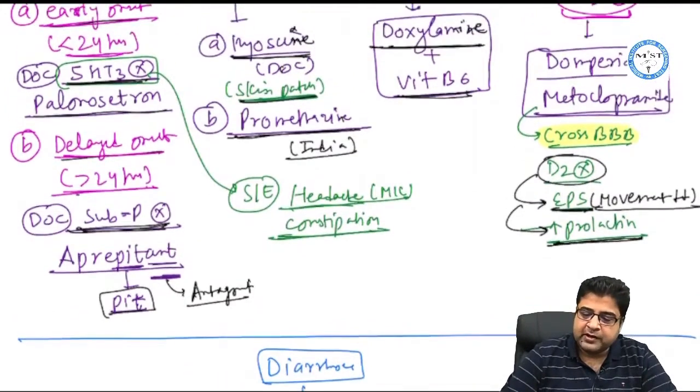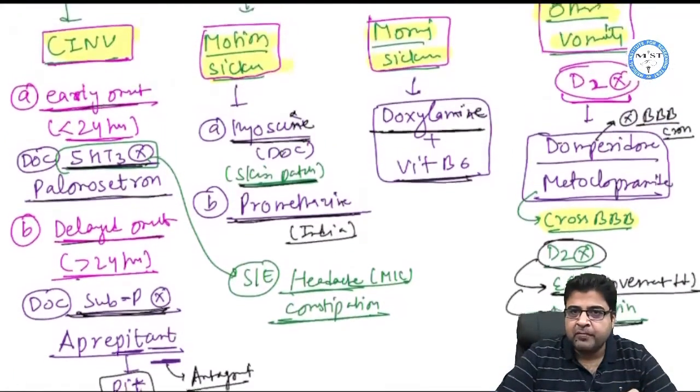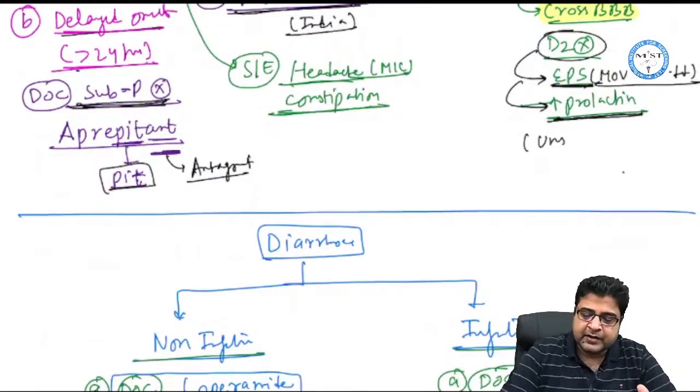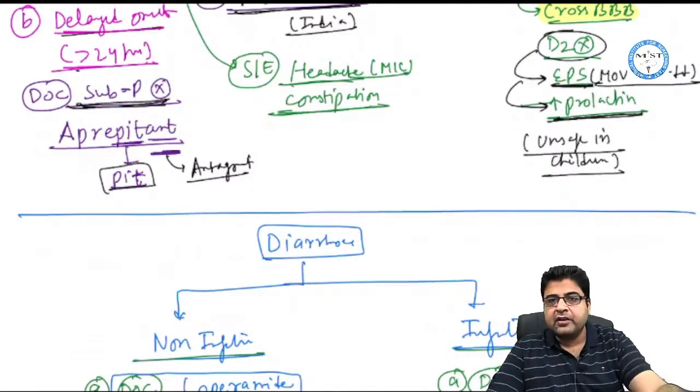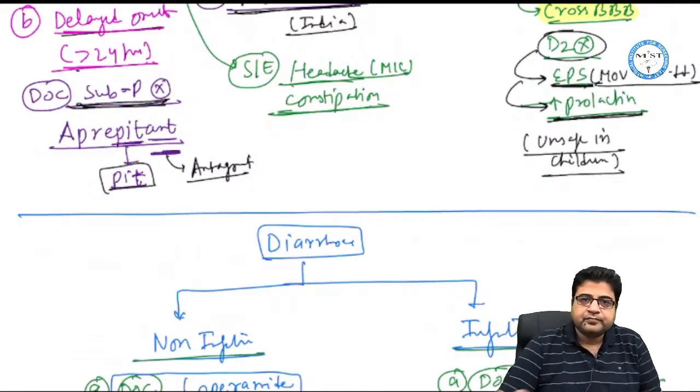But domperidone is a drug which will not cross the blood-brain barrier, so it will not cause this side effect. This side effect is not seen with domperidone but seen with metoclopramide, and because of this reason this medicine is unsafe in children, because in children the blood-brain barrier is weak, and metoclopramide should not be given to children.